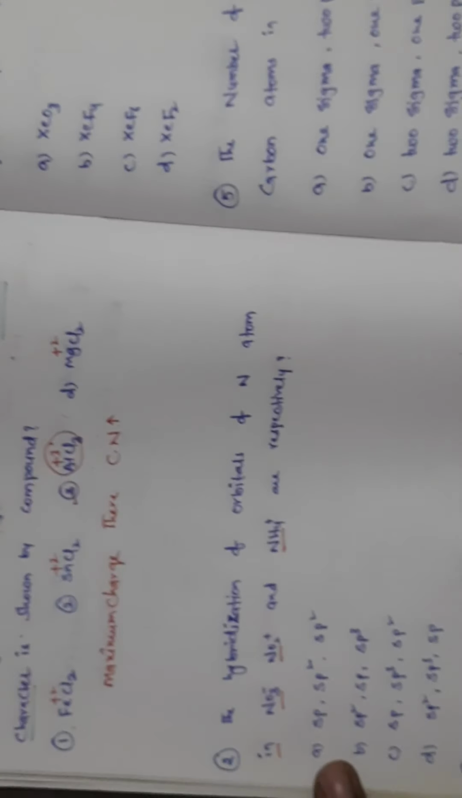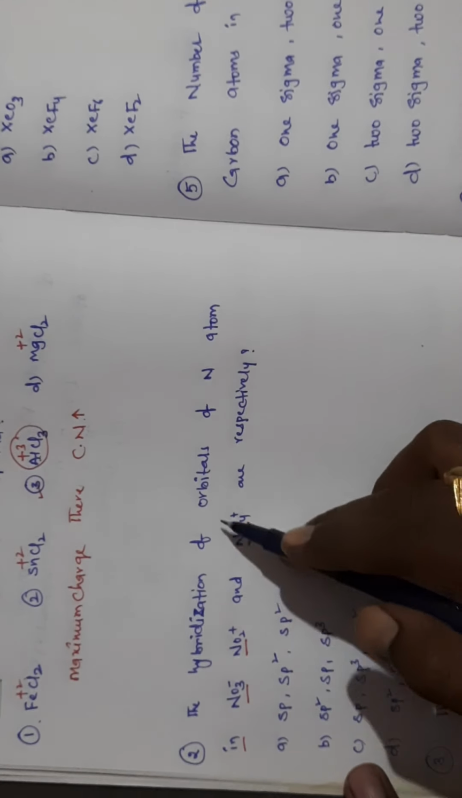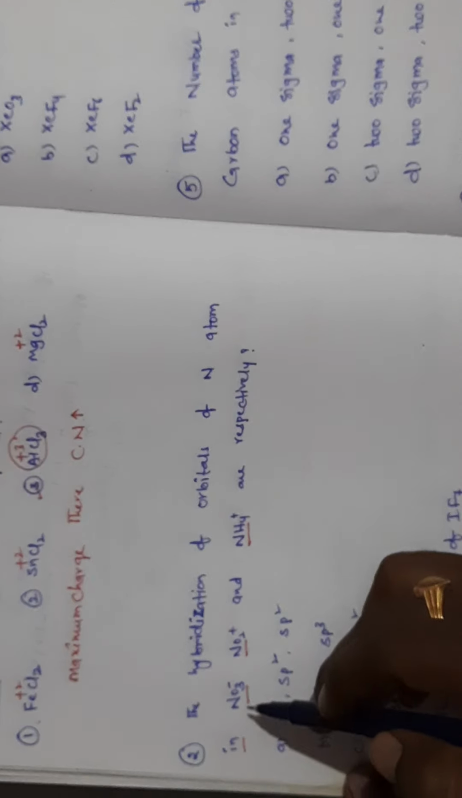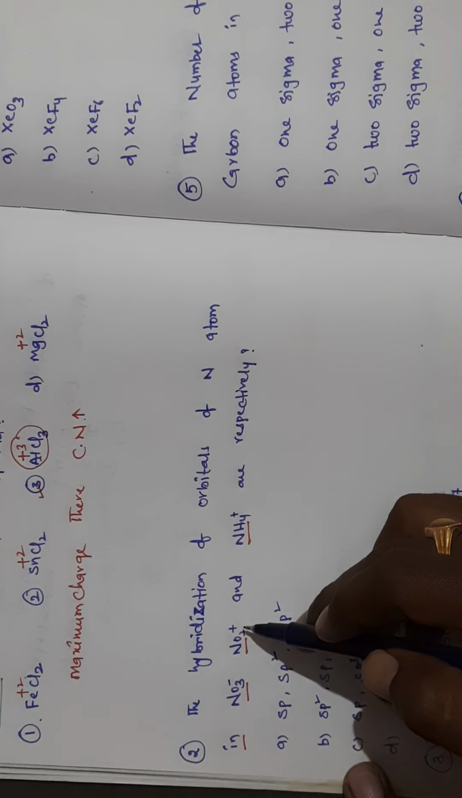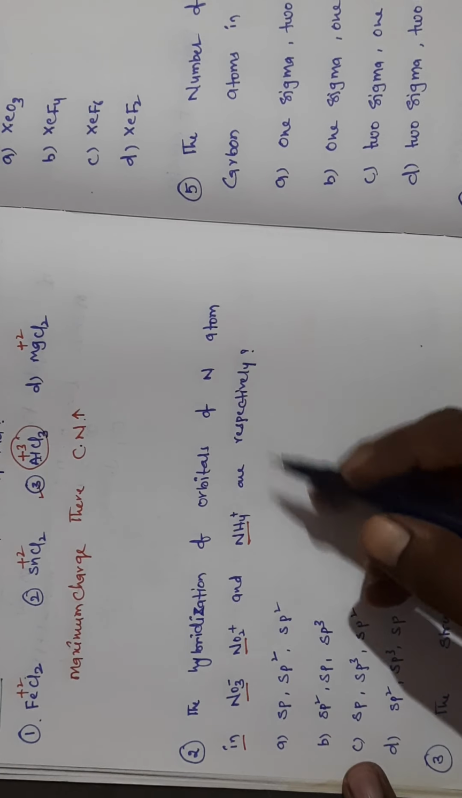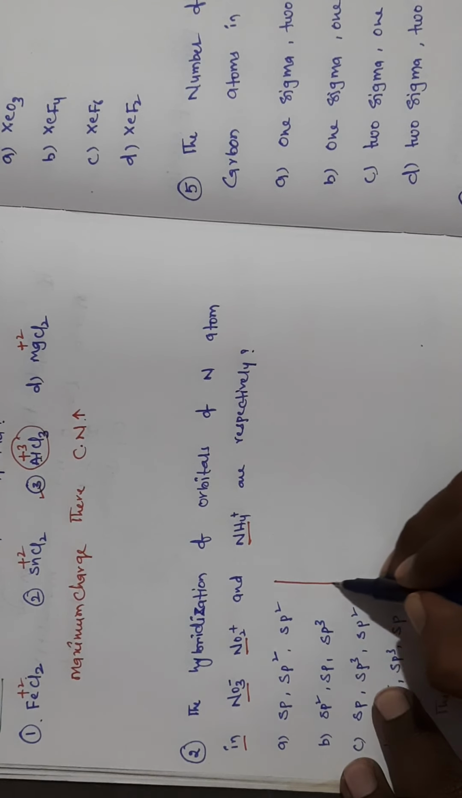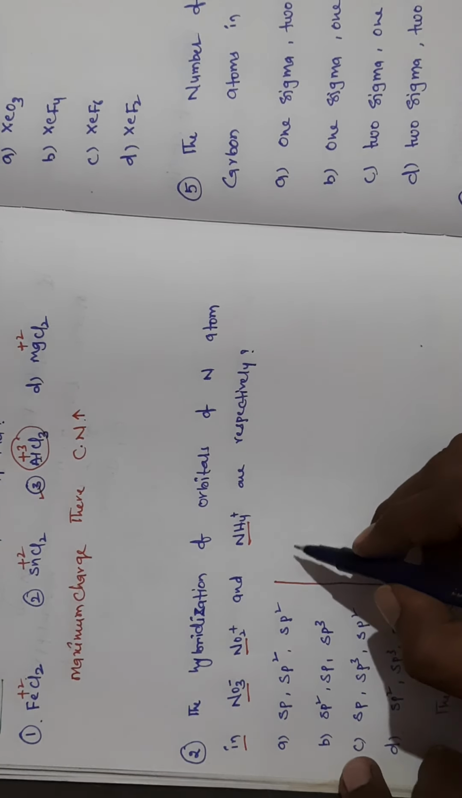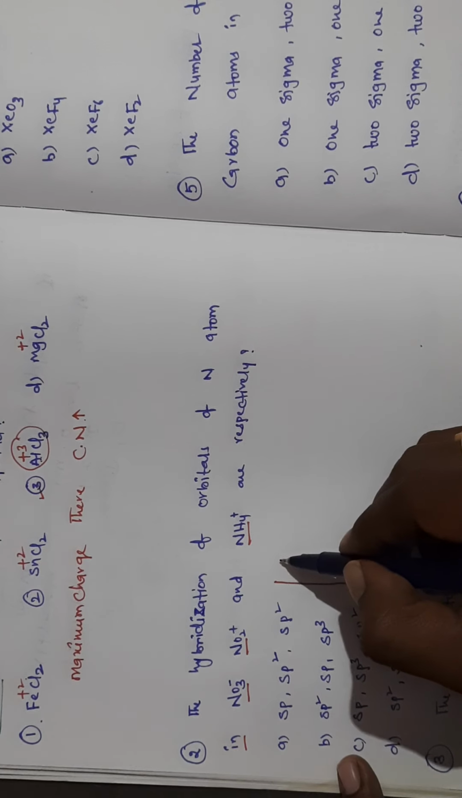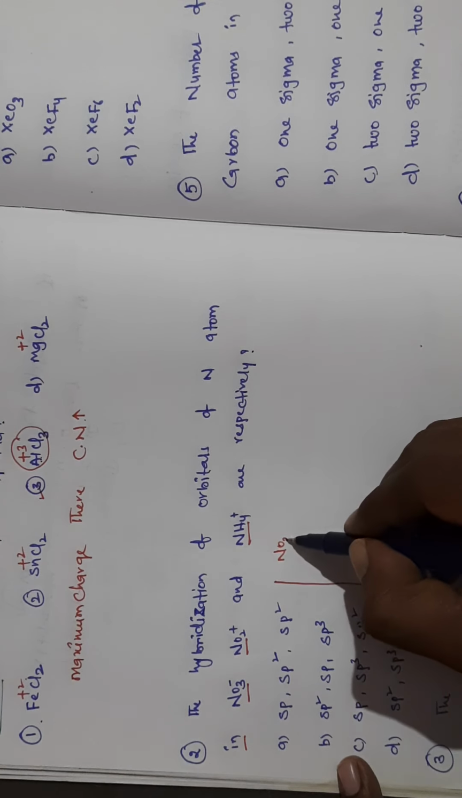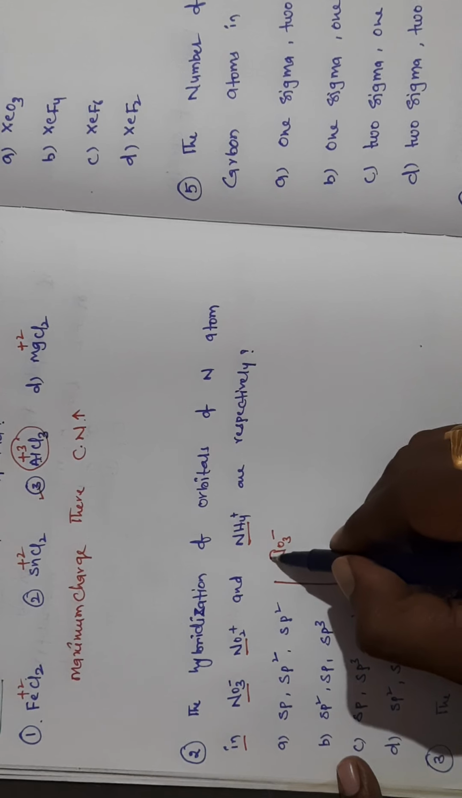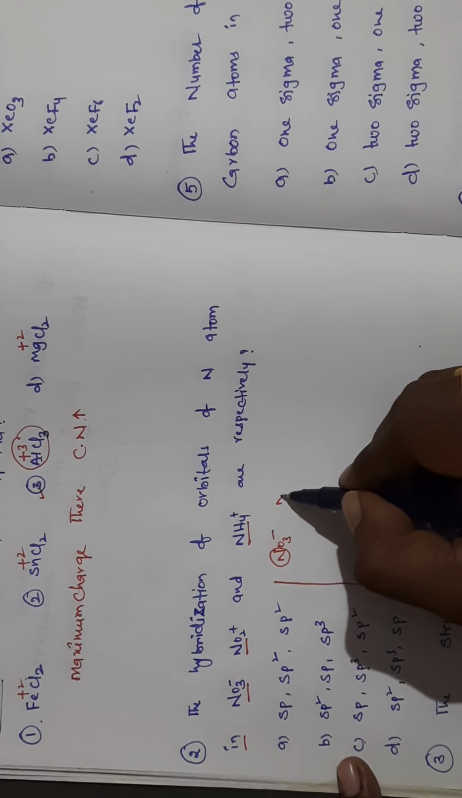The next question: the hybridization of the nitrogen atom in NO3-, NO2+ and NH4+ respectively. To predict hybridization, one small trick is there. I will explain the trick here; I have also shown it in videos on my YouTube channel. So NO3- is there. First you select the central atom. Here the central atom is nitrogen.